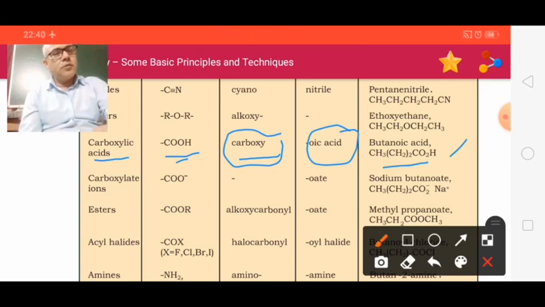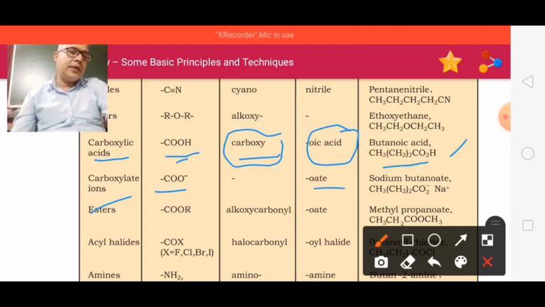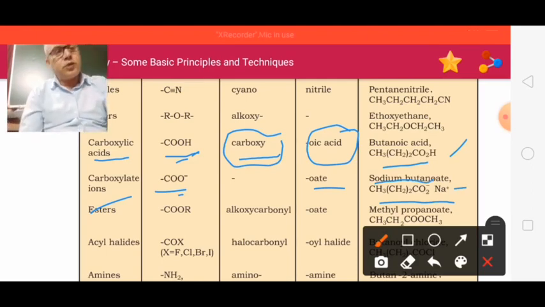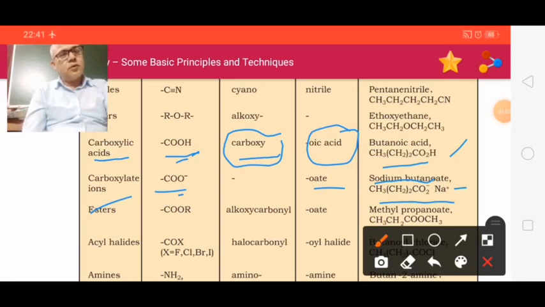Now see the carboxylate. If there is C double bond O, O minus, and H is not here, then it will be written as -oate. Suppose at the place of hydrogen, sodium is there, then it will be sodium butanoate. Sodium butanoate. Okay. In the next class we will see some more functional groups.